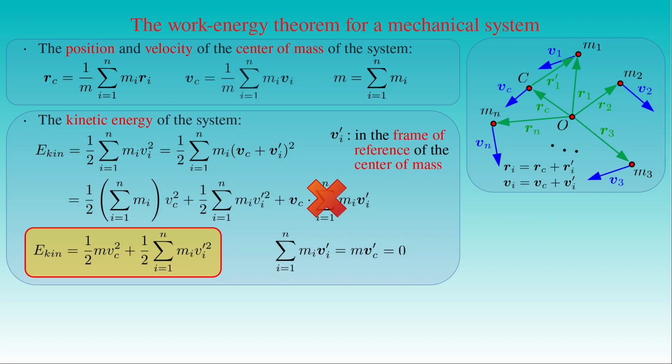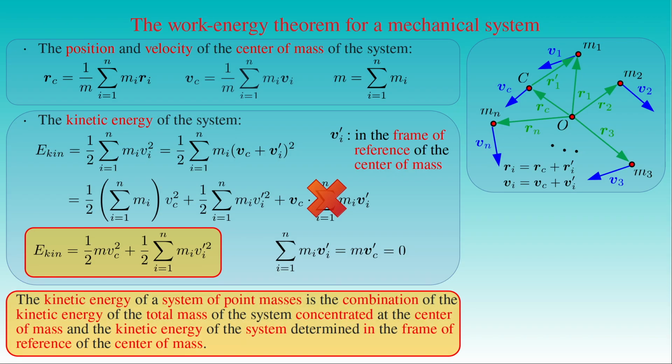Then we can conclude that the kinetic energy of a system of point masses is the combination of the kinetic energy of the total mass of the system concentrated at the center of mass, and the kinetic energy of the system determined in the frame of reference of the center of mass. In order to illustrate this statement, we can consider the exploding grenade thrown in the air, which we already used as an example to study the motion of the center of mass of a mechanical system.